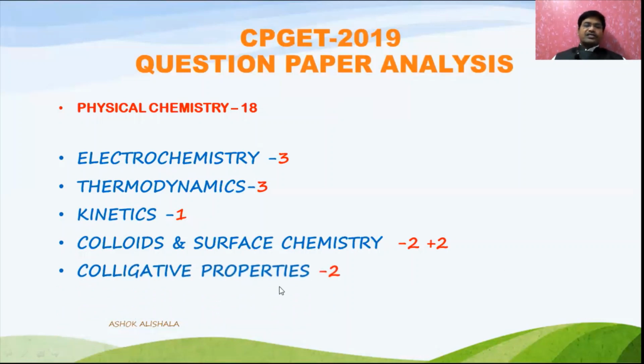Now another one is colligative properties. This is also a very easy chapter. You have to focus mainly on the concepts of colligative properties. Of course, the colligative properties like elevation in the boiling point, depression in the freezing point, like that. You have to remember the formulas. Simple formula-based questions are also given from this. And the remaining syllabus covers 5 bits.